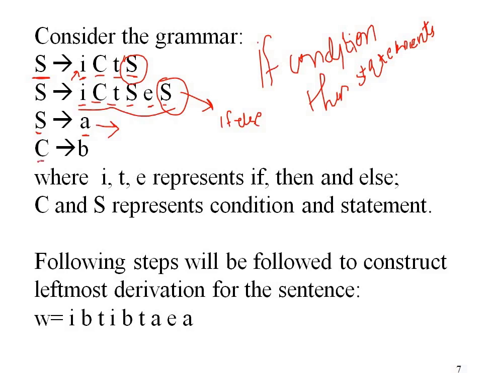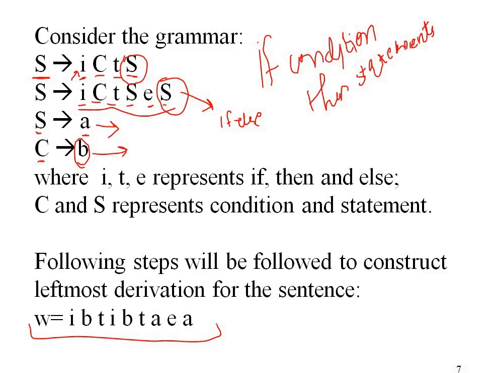And here C is the condition, so here C derives B. Here B is again a terminal which will replace C. So here B can represent any of the conditions, it could be a combination of operands as well as operators. So here this is a grammar representing if else construct. Suppose we are given this string w equals IBTIBTAEA. So how can we derive the string from these production rules?